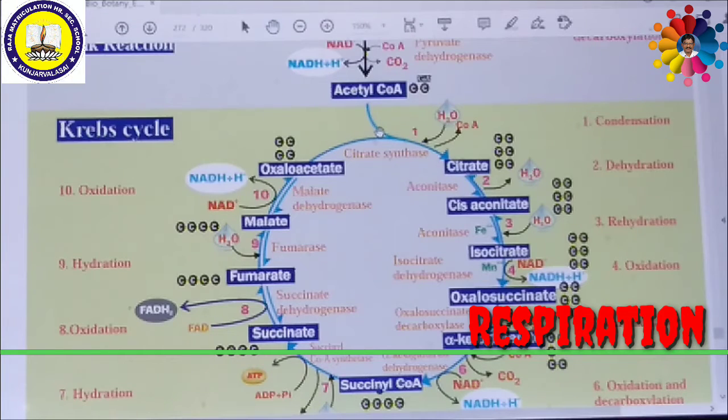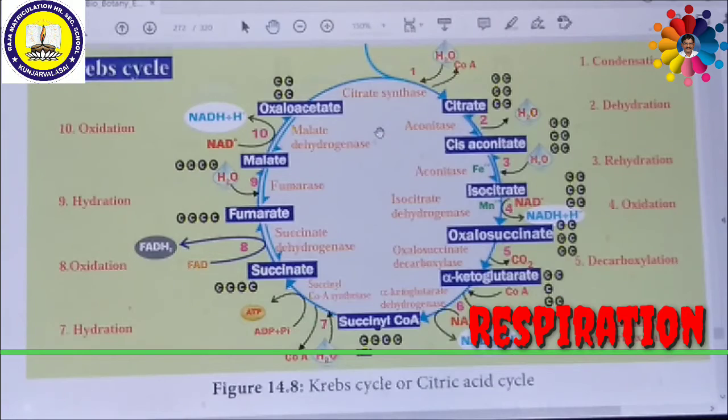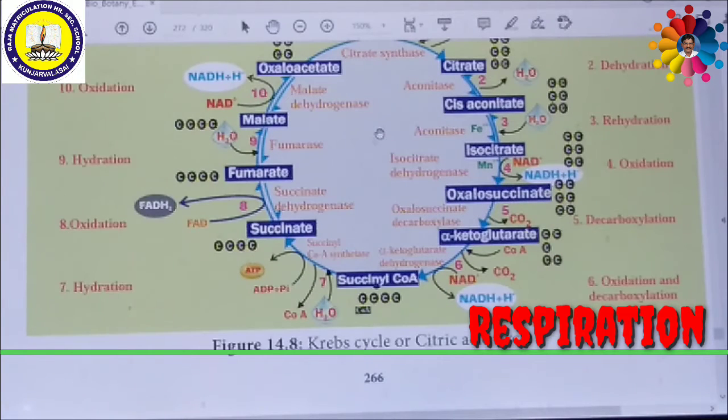Then this oxalosuccinate is decarboxylated by removal of a carbon dioxide molecule. Then this oxalosuccinate is converted into alpha ketoglutarate with the help of an enzyme called oxalosuccinate dehydrogenase.